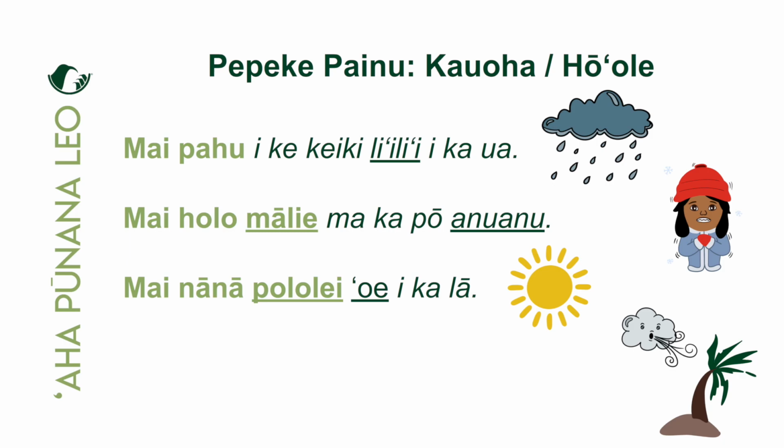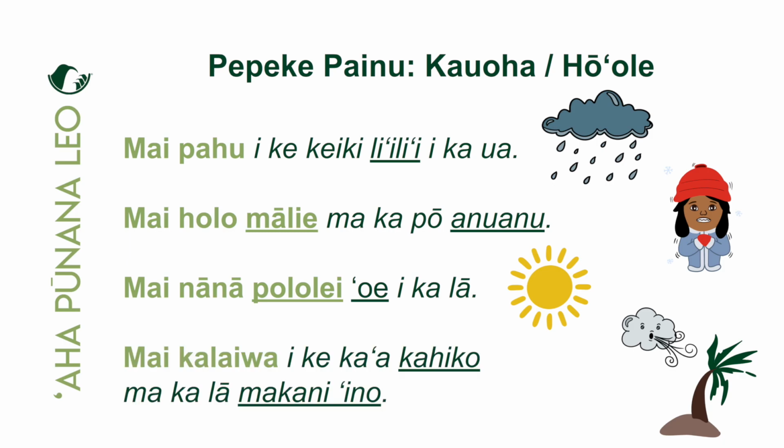Maikai. And our last Pepeke Painu Kauoha in the negative form is mai kalaiva ike ka'a kahiko makala makani ino. We have a pepeke with elua kāhulu, two kāhulu. And they're both taking place in the abe position. All right, so mai, don't, kalaiva. Kalaiva is the word that we use for to drive, like a car. Mai kalaiva, don't drive.